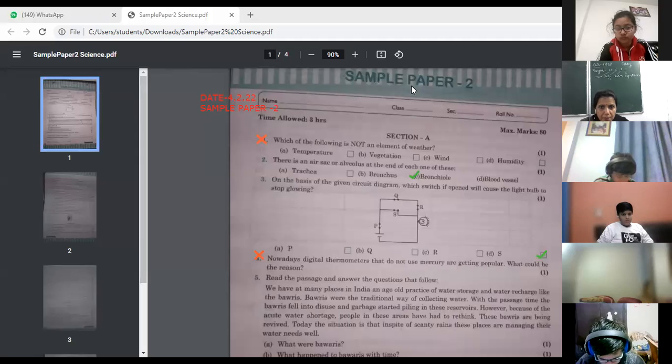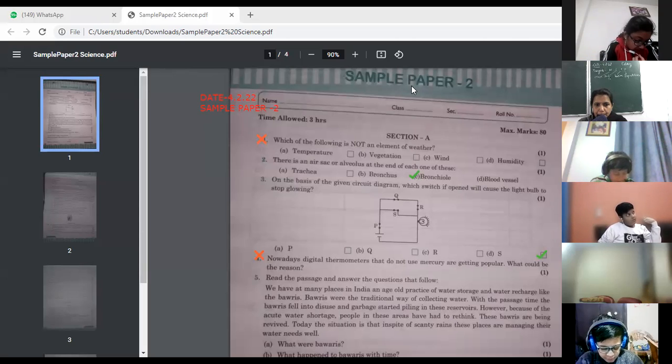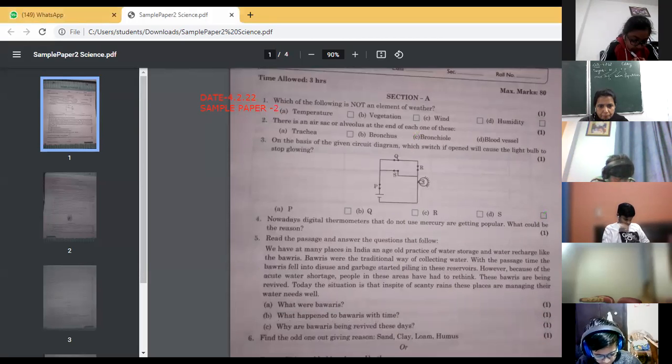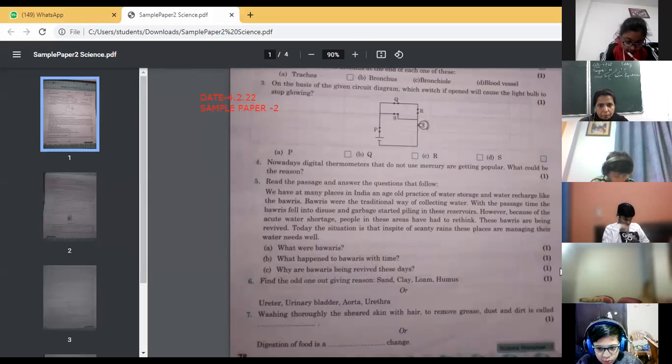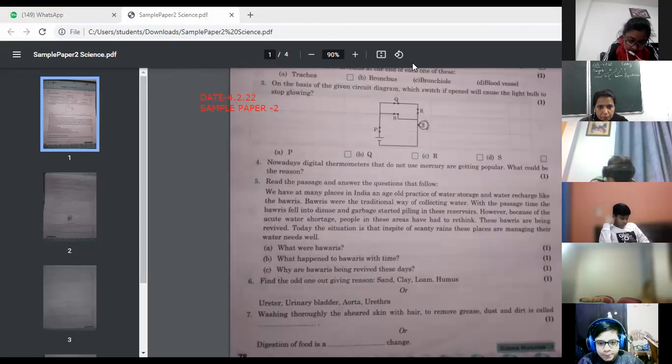Yes, Mahi, read it. We have at many places in India an age-old practice of water storage and water recharge, like the Bawris. Bawris were the traditional way of collecting water. With the passage of time, the Bawris fell into disuse and garbage started filling these reservoirs. However, because of the acute water shortage, people in these areas have had a rethink. These Bawris are being revived. Today, in spite of scanty rains, these places are managing their water needs well.